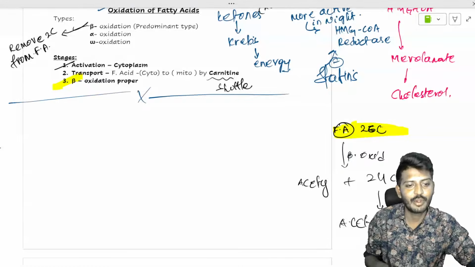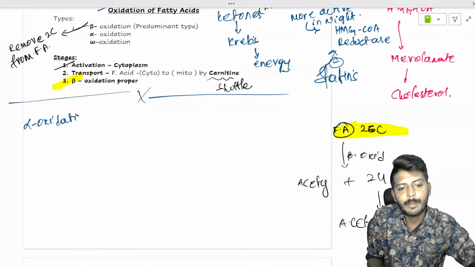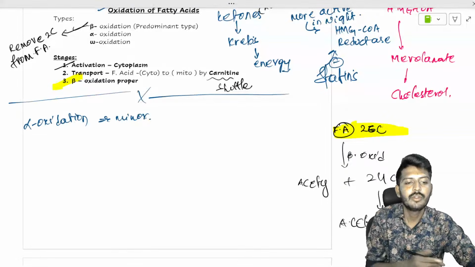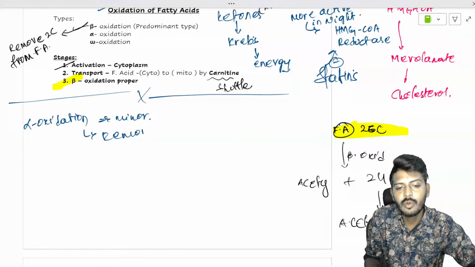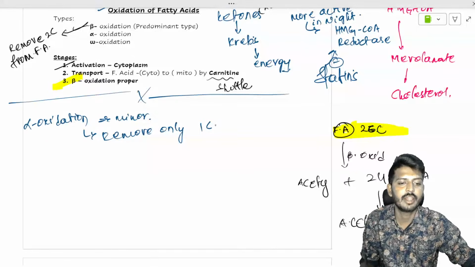Now let's talk about alpha oxidation. It is a type of minor oxidation. Remember, it's a minor one. Alpha oxidation can remove only one carbon atom at a time. Only how many carbons? One carbon at a time.